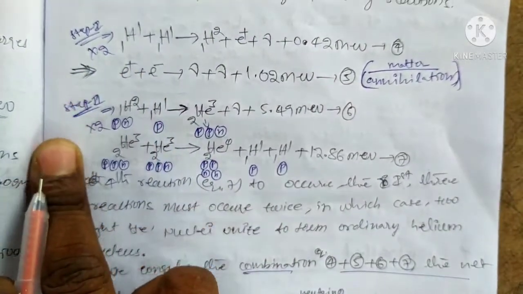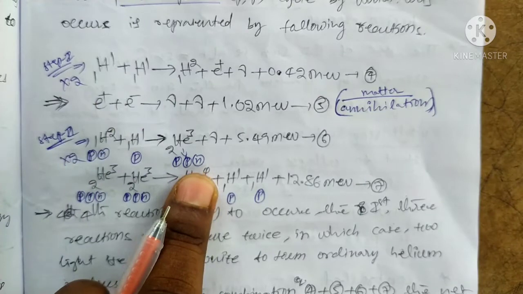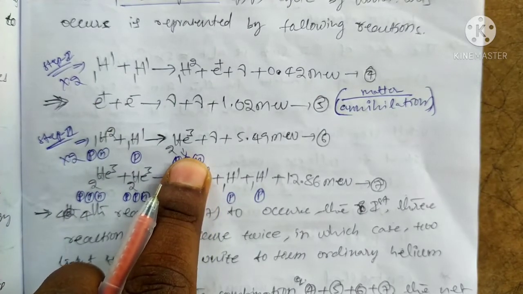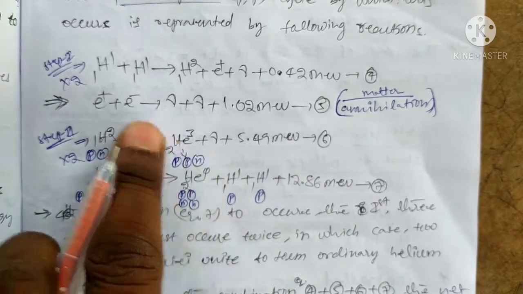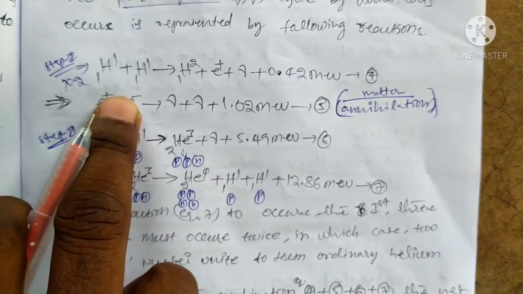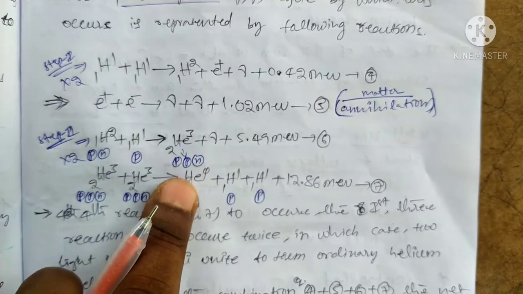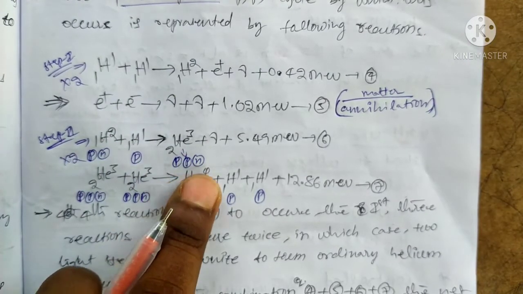Okay, like this. Starting from the previous reactions, the start is hydrogen, and finally we get helium. Okay, hydrogen to helium. Initially hydrogen, we apply the temperature so that it burns out and finally forms a nucleus having neutron and proton.